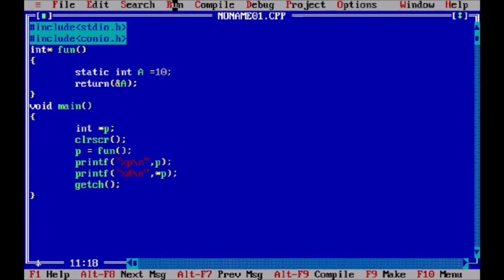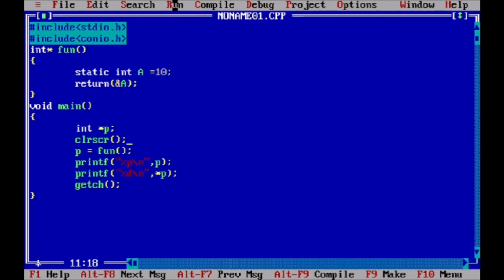So it will give the address of the variable and the value of the variable, just because we are using the static keyword. So using the static keyword you can declare your variable, and the address of that variable you can use outside that function.